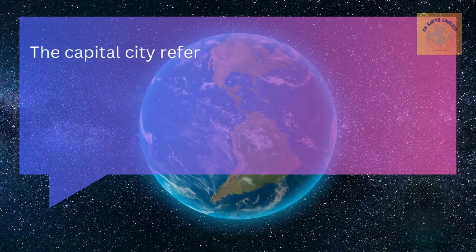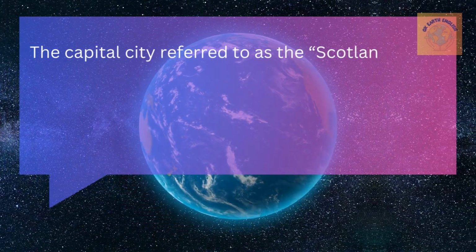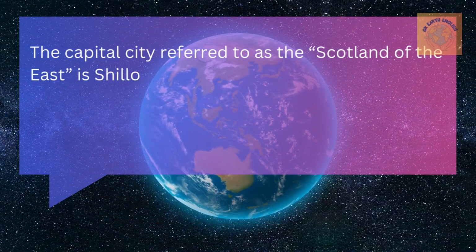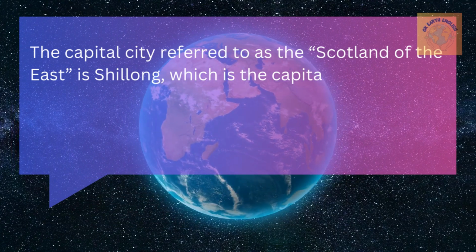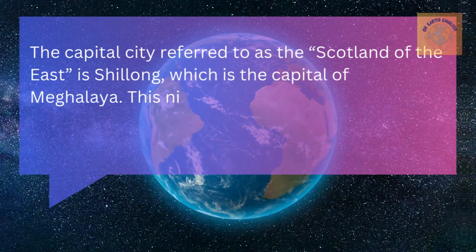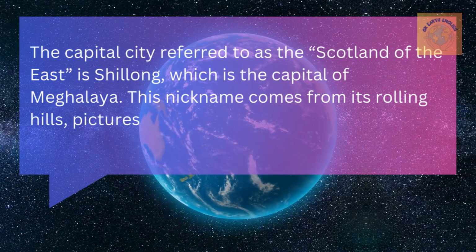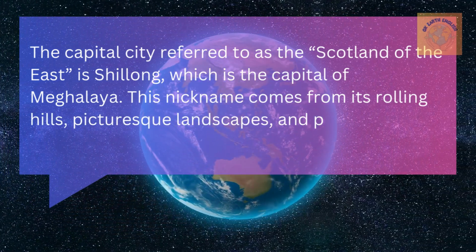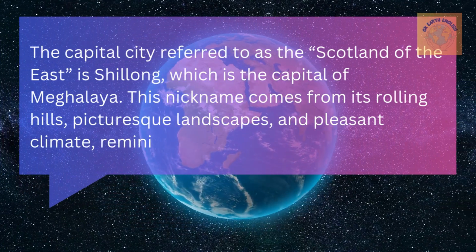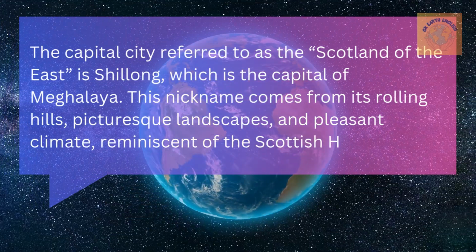The capital city referred to as the Scotland of the East is Shillong, which is the capital of Meghalaya. This nickname comes from its rolling hills, picturesque landscapes, and the pleasant climate, reminiscent of the Scottish Highlands.